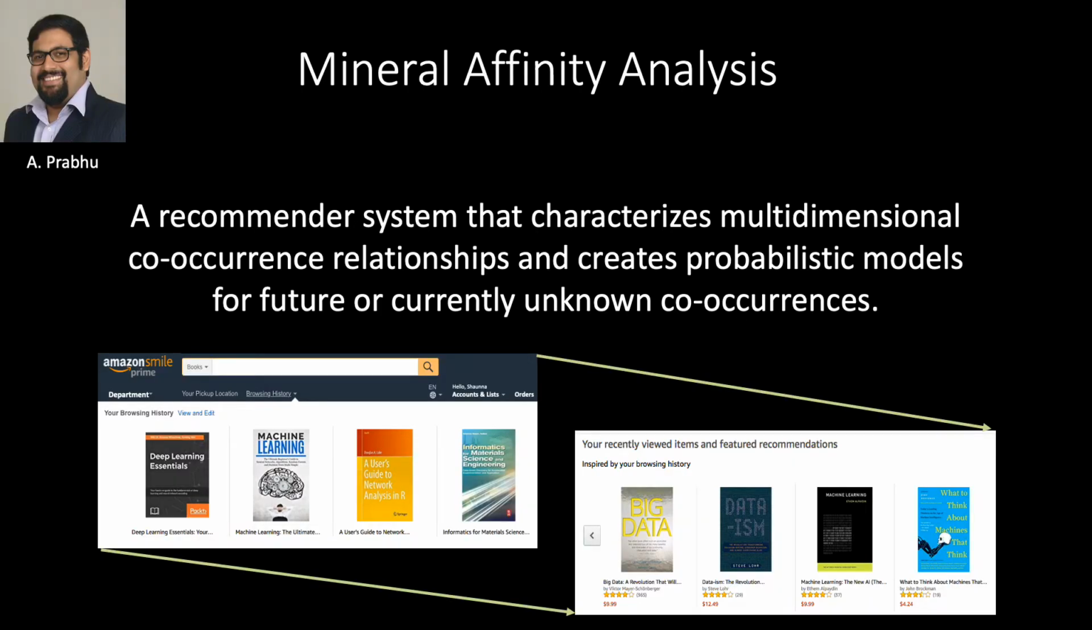Affinity analysis is a recommender system that characterizes multidimensional co-occurrence relationships and creates probabilistic models for future or currently unknown co-occurrences. Most of you have encountered these types of algorithms with companies like Amazon, who use the purchase history of all of their users to predict what you might want to buy based on just a few of your selections. Like them, we can leverage our large mineral occurrence data resources to characterize these multi-mineral, multi-dimensional correlations and generate probabilities of where else we expect to find a given mineral, a mineral assemblage, or a geologic environment on Earth or another planetary body.